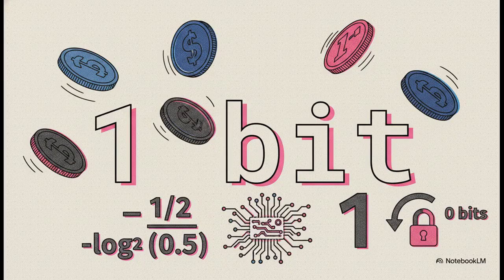Let's break down the simple math behind this using a fair coin flip. If we want to calculate the information content of that event, we take the negative log base 2 of the probability. So, for a perfectly fair coin, the probability is 0.5, and the negative log base 2 of 0.5 equals exactly 1 bit of information. On the flip side, no pun intended, if an event is absolutely certain to happen, the probability is 1, and the math tells us the information gained is 0 bits. There's no surprise, so there's no information.